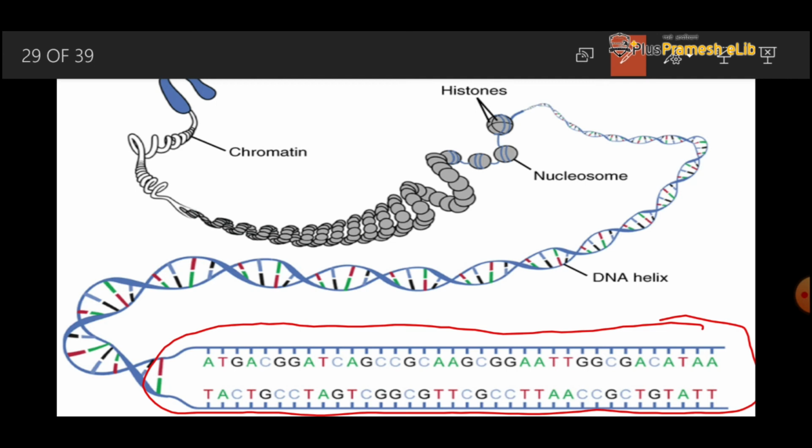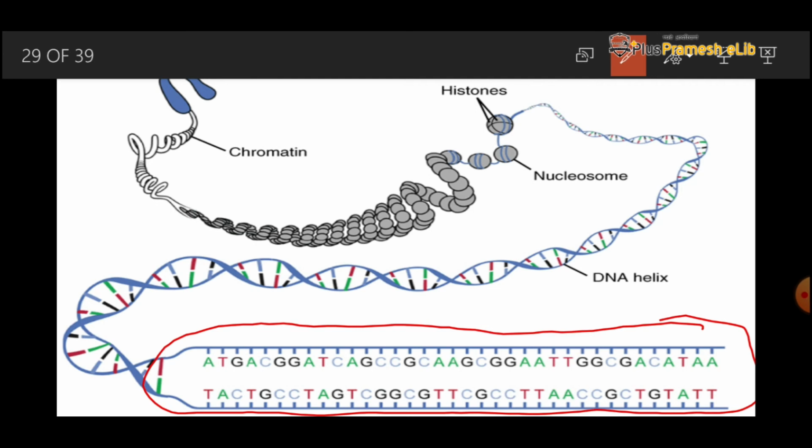It is identical only in monozygotic twins. What are monozygotic twins? Those that are formed from the same zygote or same egg cell.